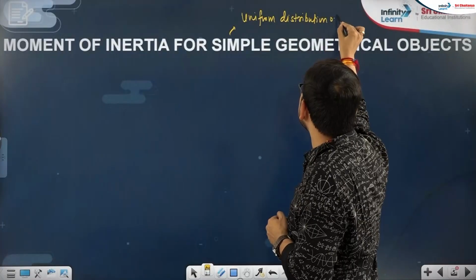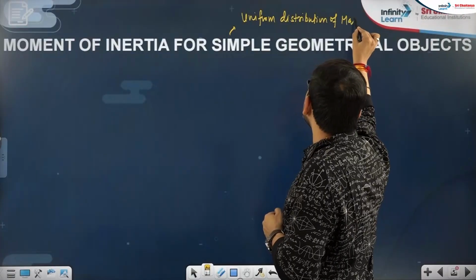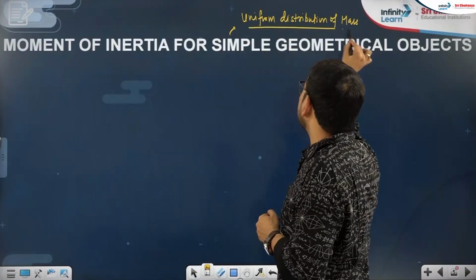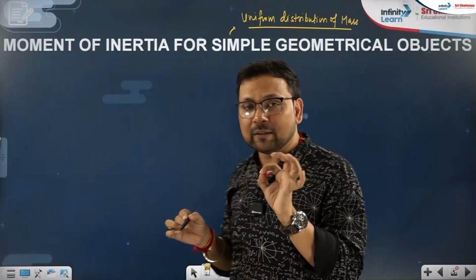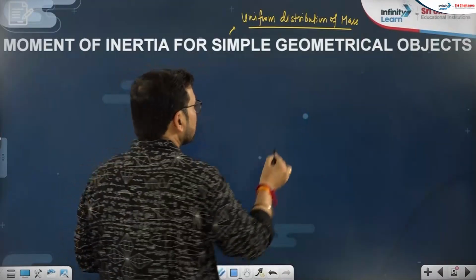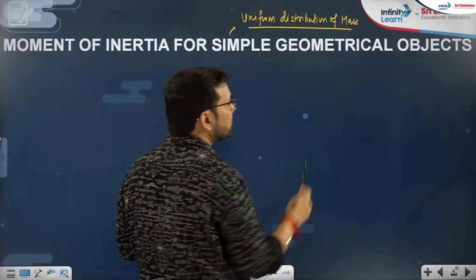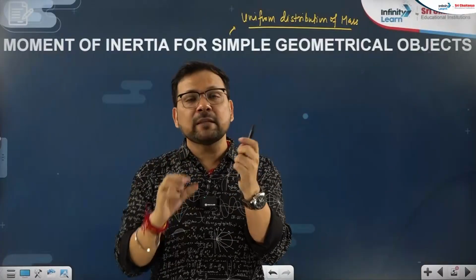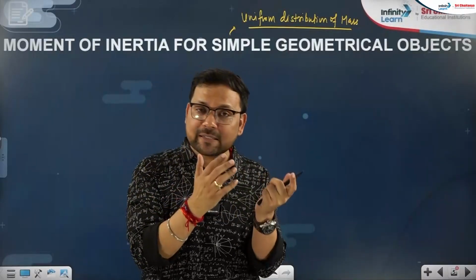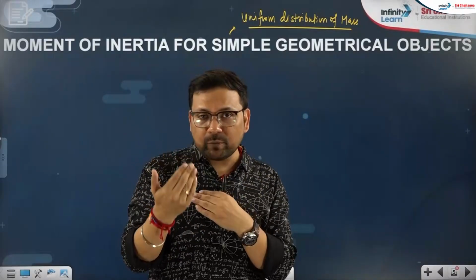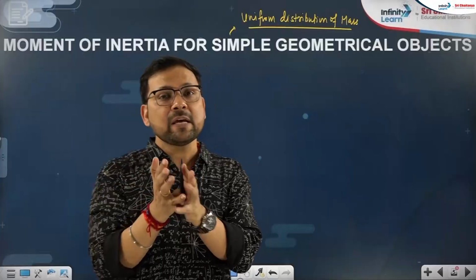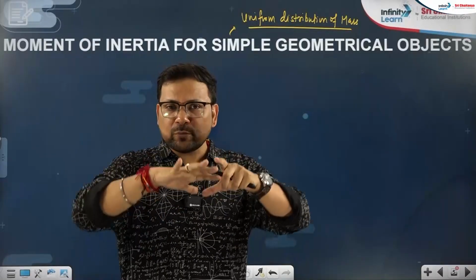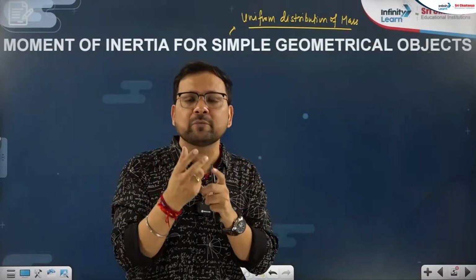Uniform distribution of mass means, first of all, now your mass is not a particle. You have simple geometrical objects whose geometry is defined, like there is a length, there is a width, there is a sphere, there is a disk, means area is there, volume is there, but their mass is distributed uniformly. There is no non-uniform distribution.